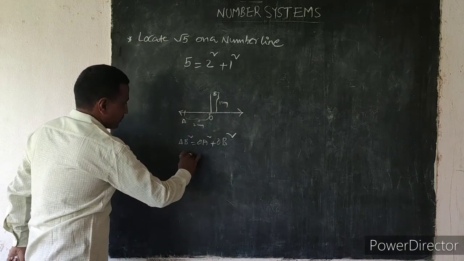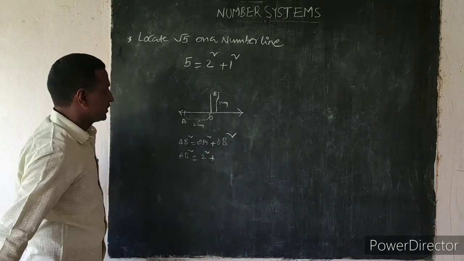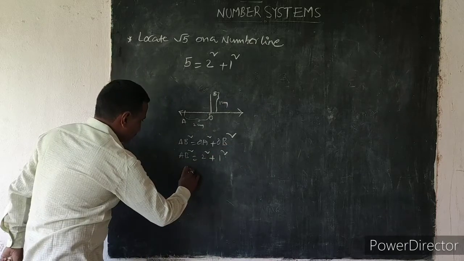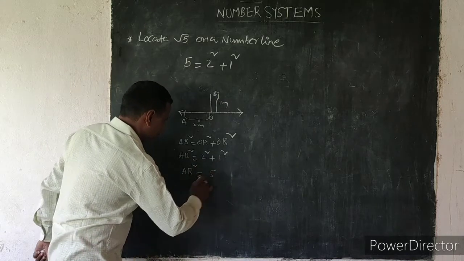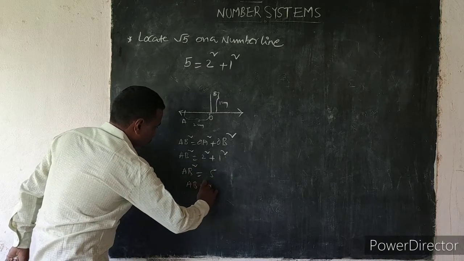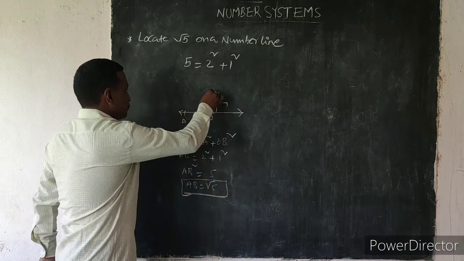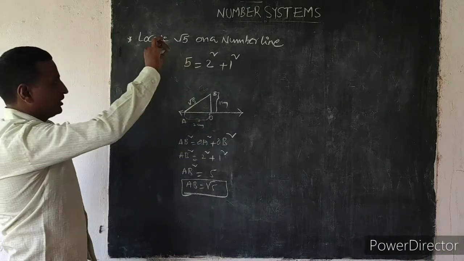OA means 2 square plus OB means 1 square. So AB square equals 4 plus 1, which is 5. AB equals root 5. Okay, this is the value root 5. Locate root 5 on a number line.